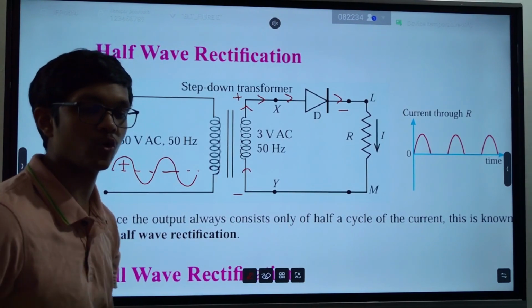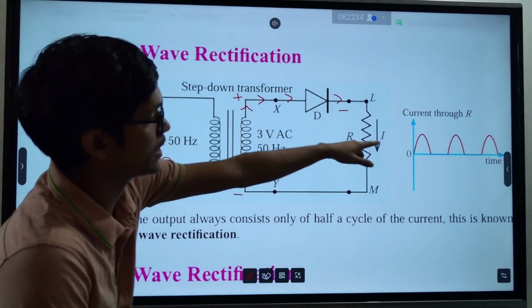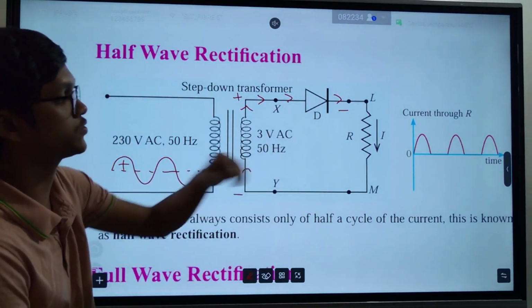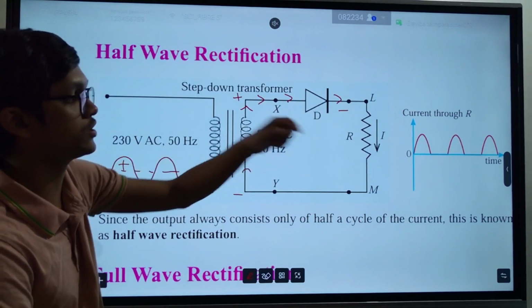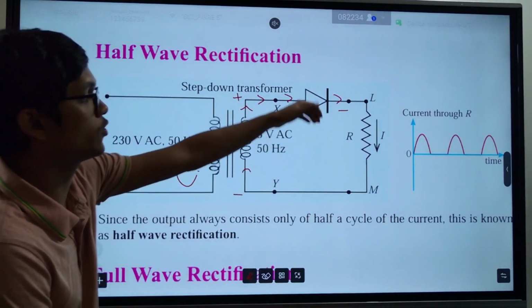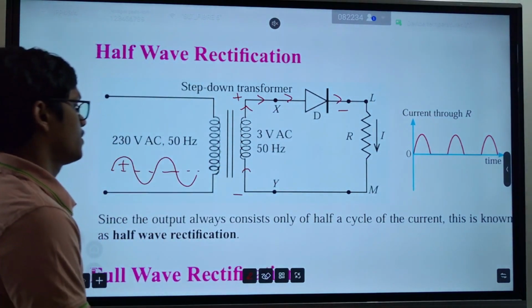So the positive half will pass through the diode like that. The positive half can freely pass through the diode. Why? The diode allows current in that direction. Clear? So the positive half will flow through the diode, go like this, and go through my mobile phone.